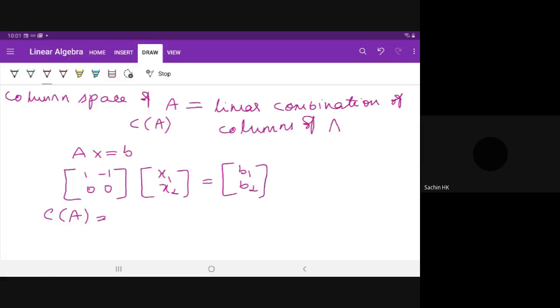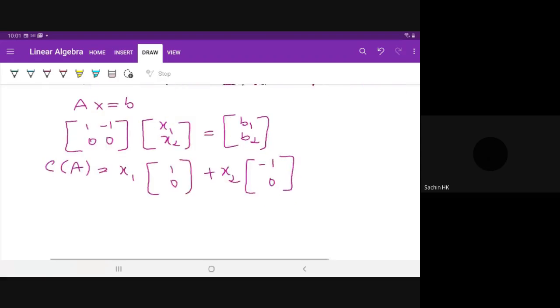How can you write it as a linear combination? Anyone? x1 into the first vector plus x2 into the second vector. This is a column space of A, which is a linear combination of columns of matrix A. Now, if you want to find a few values of x1 and x2 for which you get right hand side B1, B2, you can take some examples.